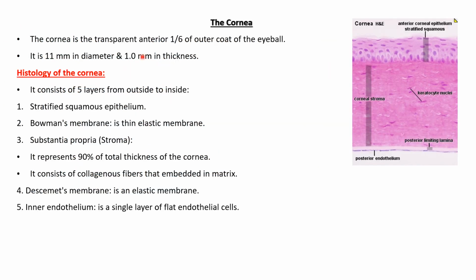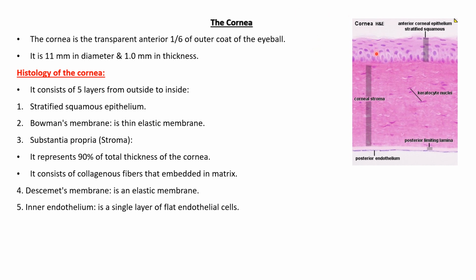Cornea is the transparent anterior part of the outer eyeball. It is the transparent anterior 6th of the outer coat of the eyeball. It is 11 mm in diameter and about 1 mm in thickness. If we look at the histology of the cornea, the cornea is formed of 5 layers.